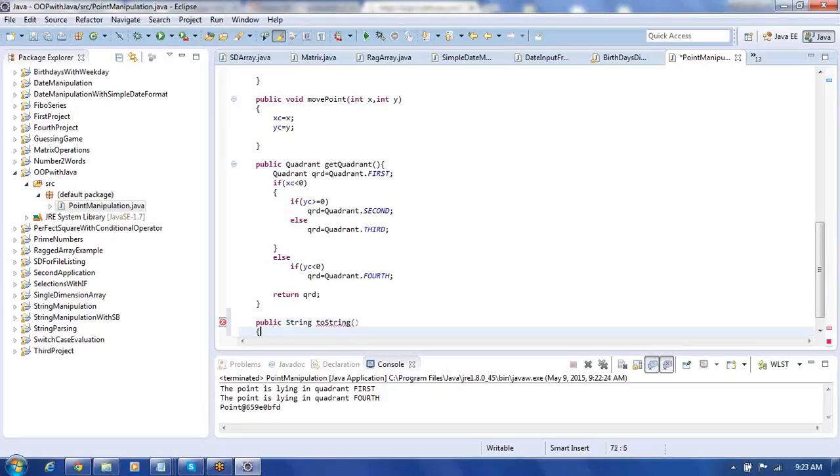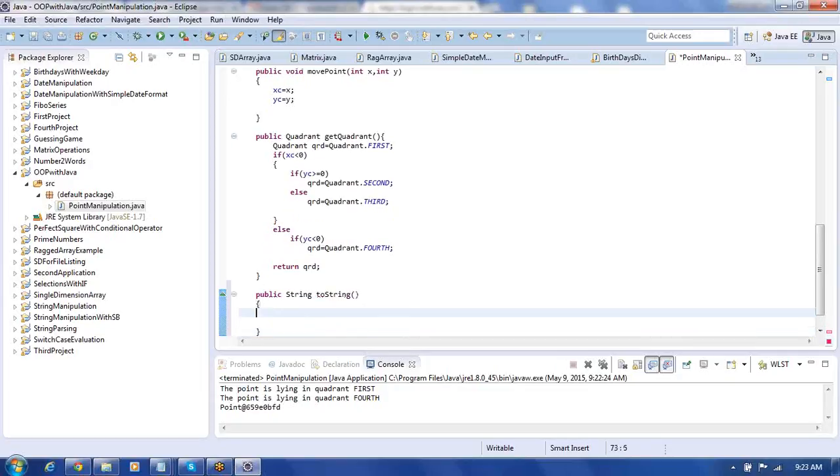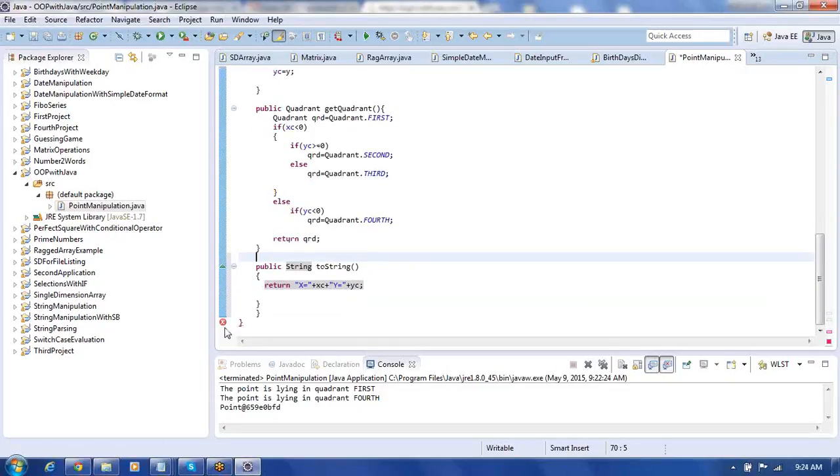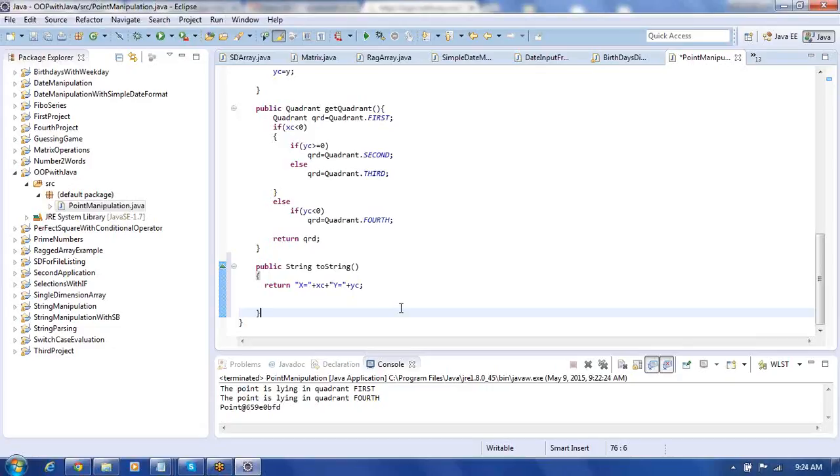But what should be converted in this? That is important. So right here, return "x = " plus xc, then write plus ", y = " plus yc, we put like this. Let us try to return like that. What are we doing here? So x equal to plus xc, y equal to plus yc, we are printing like this.